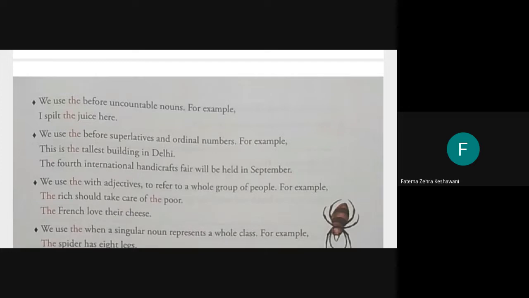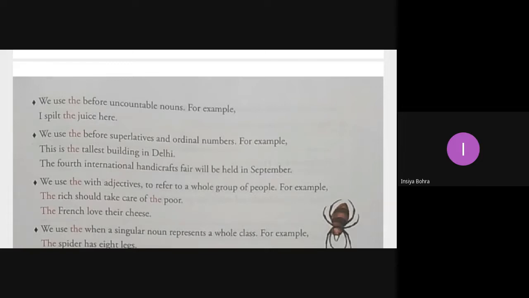So when we make use of an uncountable noun in a sentence, when you want to talk about it, we make use of the article the. Very clear to everyone? Yes. Okay. Now we want at least two examples. Can you call out a new name? Bohra Insia, are you present? Yes, sir. Okay, no issues. Now, just like the sentence we have over here, I spilled the juice here. Frame a new sentence of a similar type.